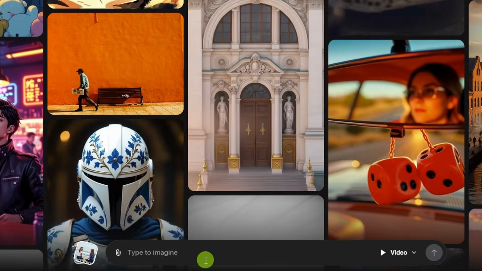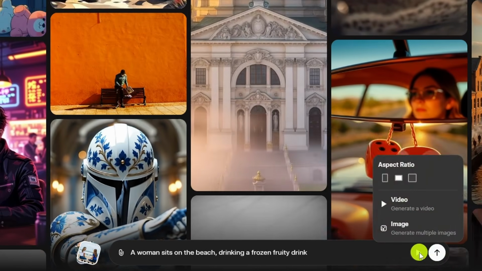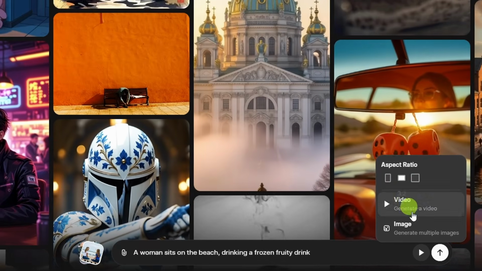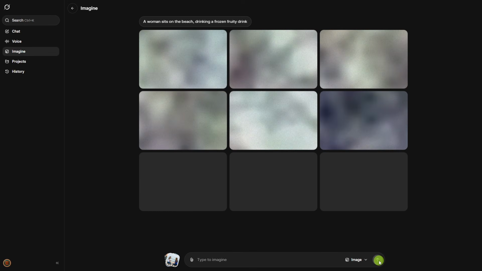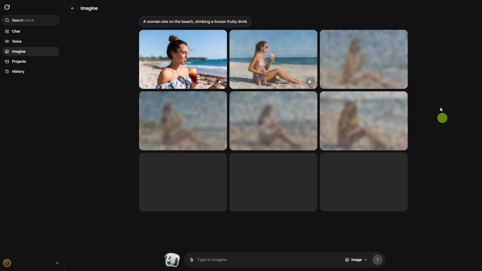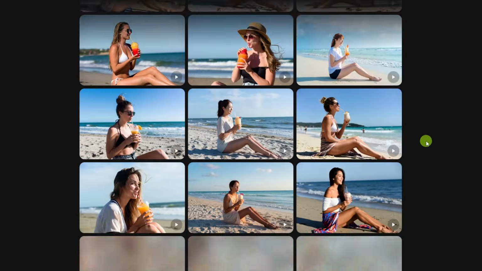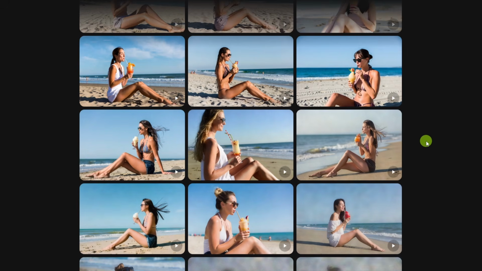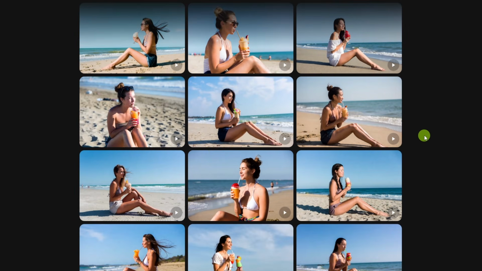Back on the Imagine page, I'm going to type in a new prompt, and then over next to the arrow generate button, I'm going to click this play button and switch that from video to image. We'll leave the aspect ratio at 3:2 and say image and generate. Now this starts generating not just an image, but multiple images, multiple variations of that image based on my prompt. And I'm not sure how many it will generate, but I haven't reached the end yet. I haven't gotten to a point where it says that's it. I can just keep scrolling and scrolling, and it keeps on with more and more images based on that prompt.